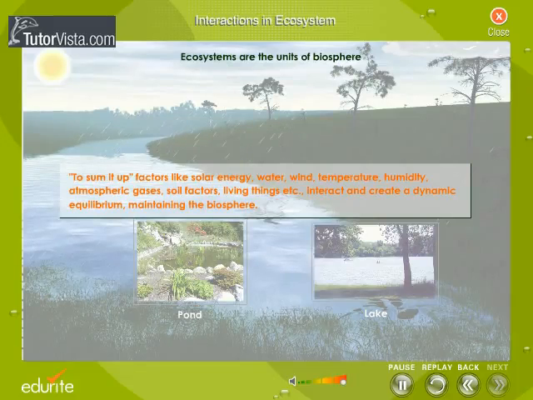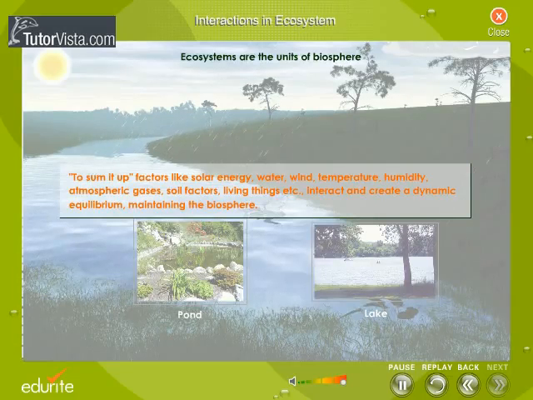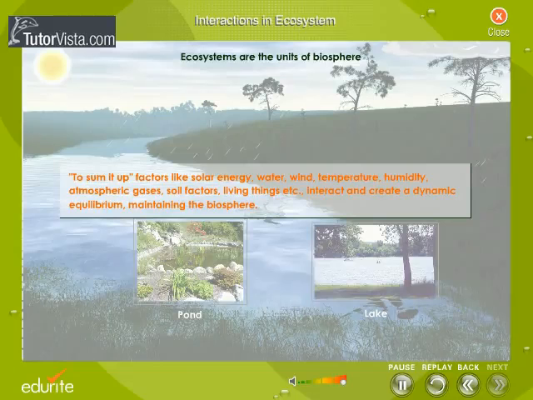To sum it up, factors like solar energy, water, wind, temperature, humidity, atmospheric gases, soil factors, living things, etc. interact and create a dynamic equilibrium, maintaining the biosphere.